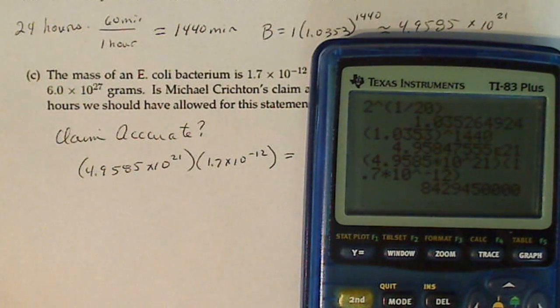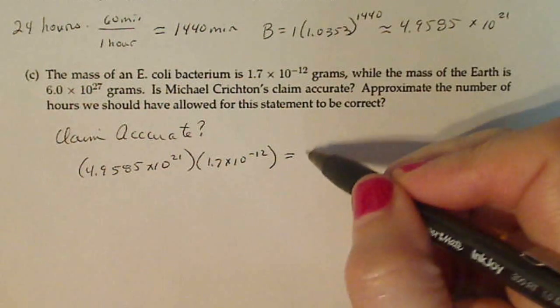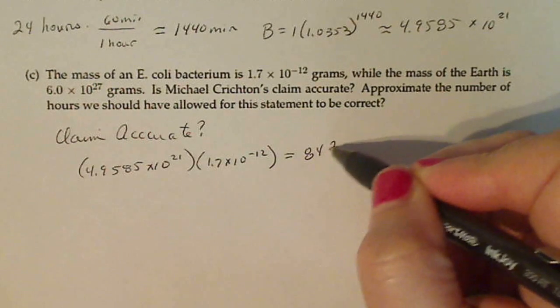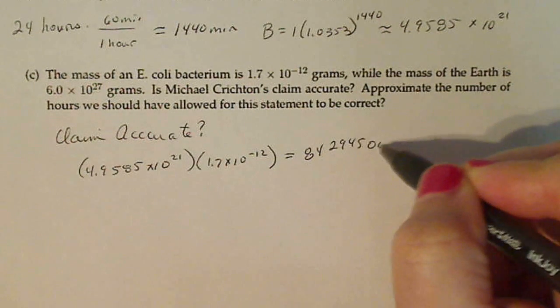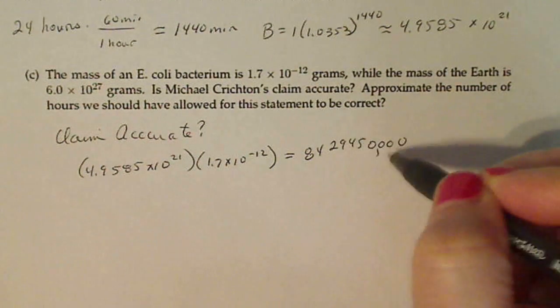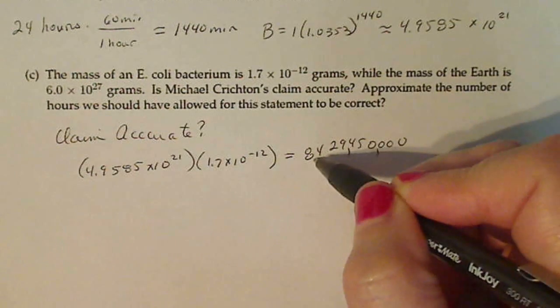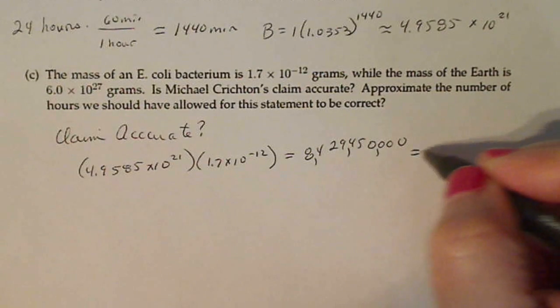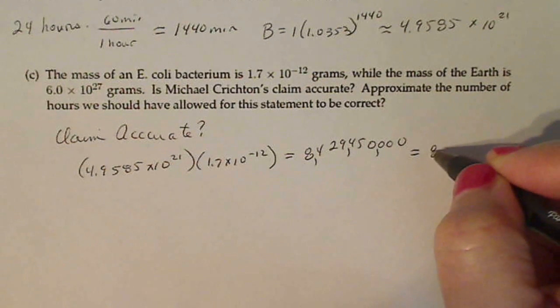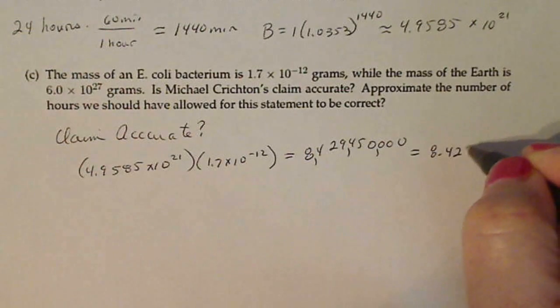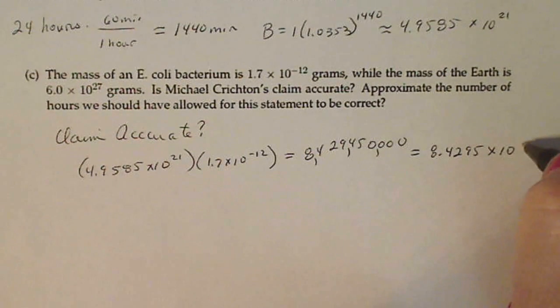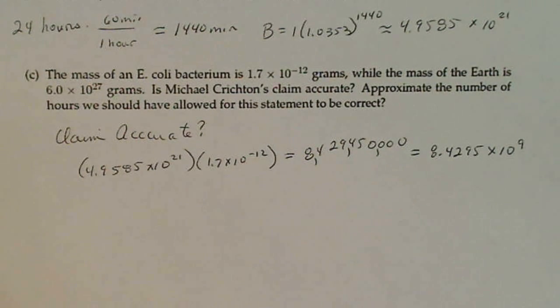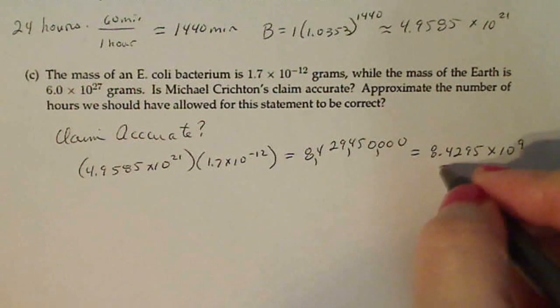So I'm getting 842945 with 4 zeros. So that's a pretty big number. And I know, I'm sorry, I wrote that crookedly. Put that in scientific notation. That's 8.4295 times 10 to the 9th, which is definitely not the mass of the Earth. So is the claim accurate? No.